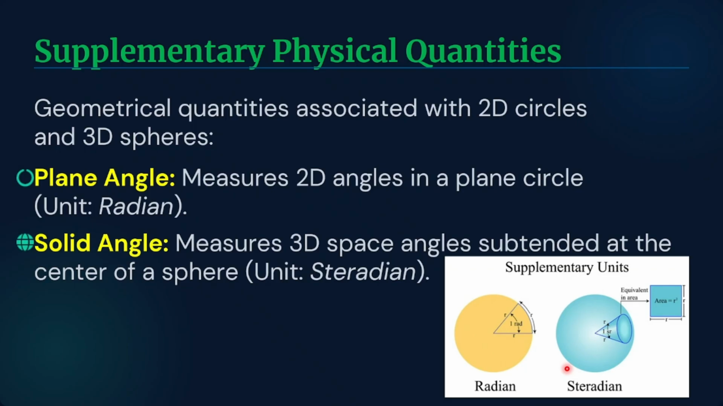And here is the angle made by a sphere. It is a 3D diagram. The angle made by this portion is known as a solid angle, and the solid angle is measured in steradian. There are two supplementary physical quantities: one is the plane angle and another one is the solid angle. Plane angle is related to 2D shapes and solid angle is related to 3D shapes. The unit of plane angle is radian and the unit of solid angle is steradian.